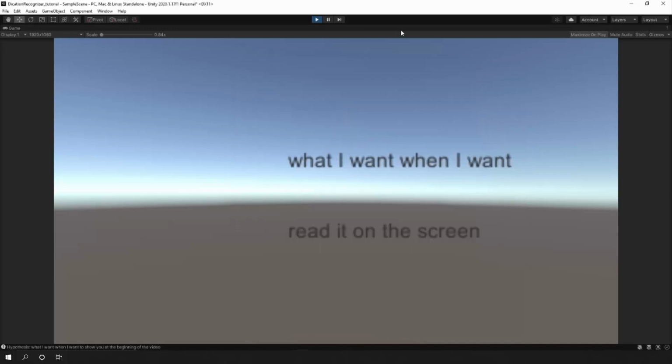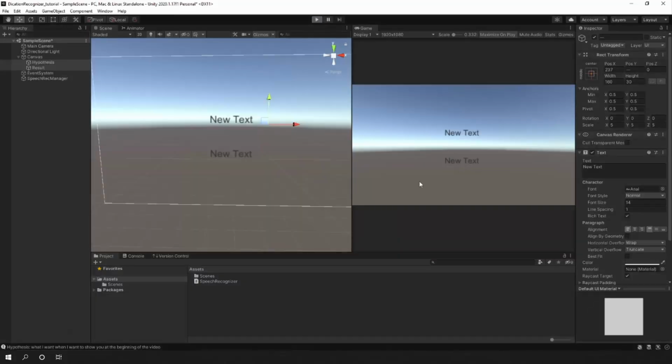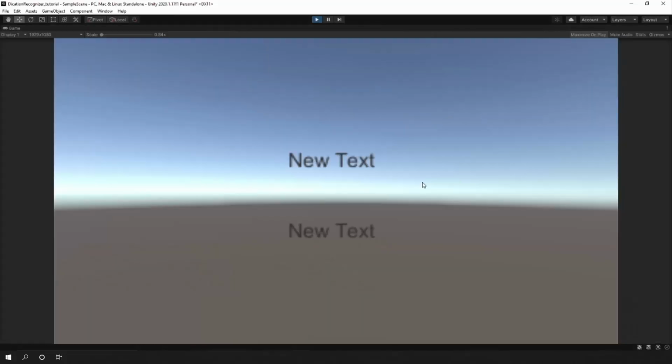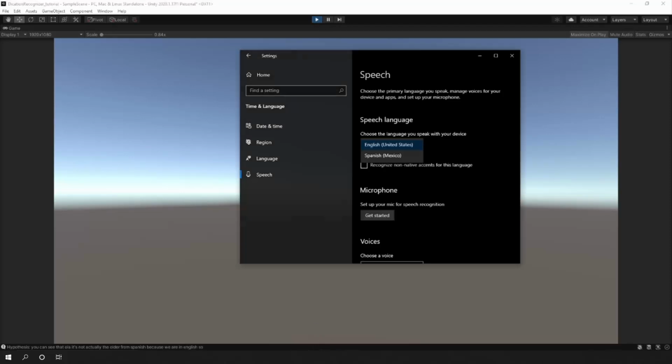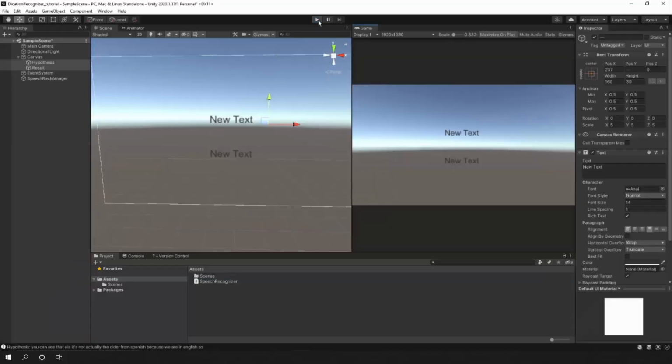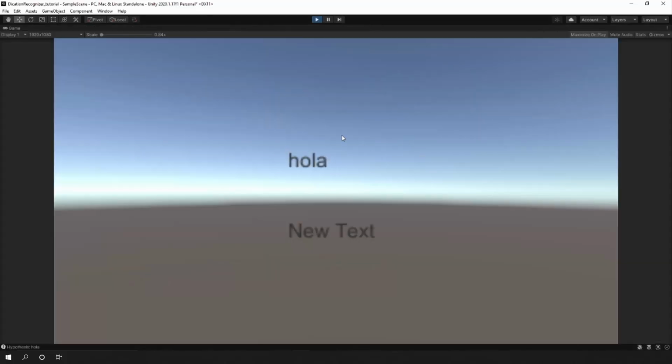For example, if I say a word in Spanish here, I think it has stopped reading. Hola. You can see that hola, it's not actually the hola from Spanish because we are in English. So what we're going to do is change it to Spanish. Hola. And as you can see, now it is the Spanish version.